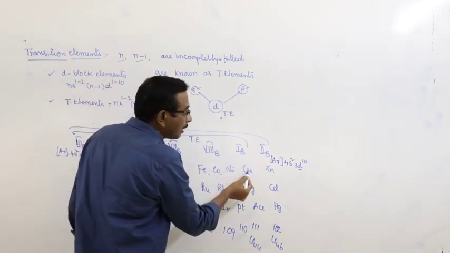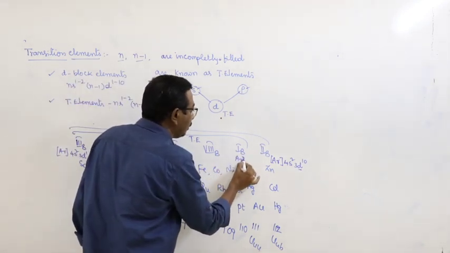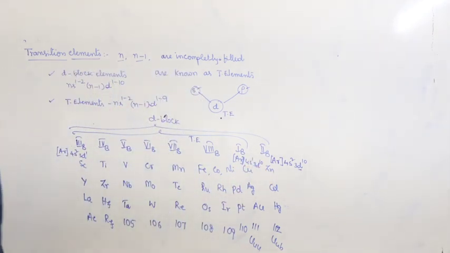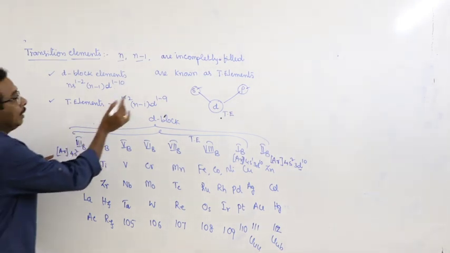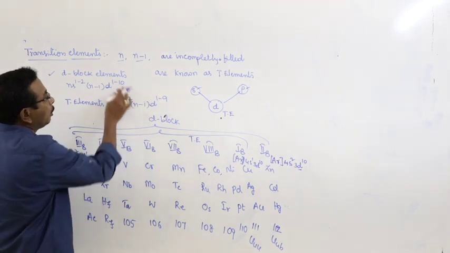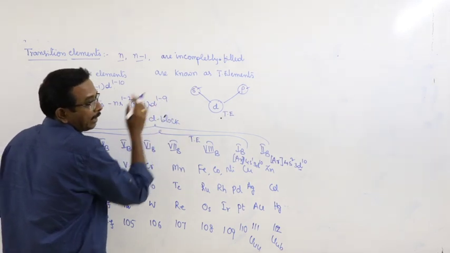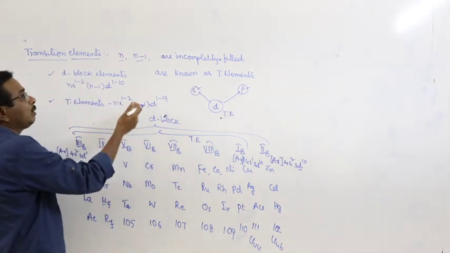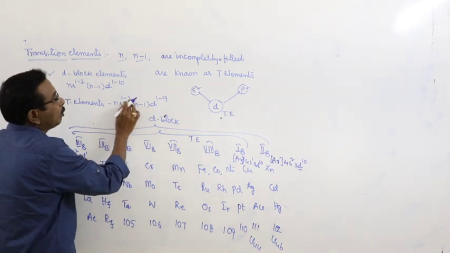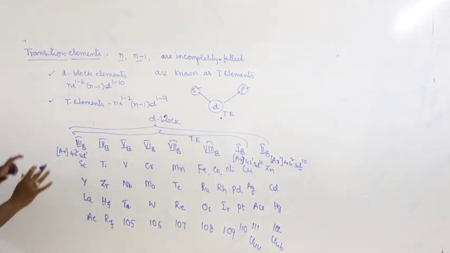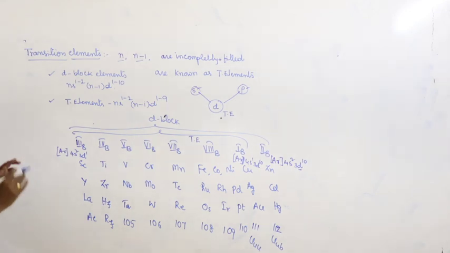What about the electronic configuration of copper? Argon 4s1 3d10. Actually, in most of the textbooks, both are represented in the same way, ns2 (n-1)d1 to 10. No problem. But that is also represented in some textbooks as ns2 (n-1)d1 to 9. And here this is about the relation or difference between the d block elements and transition elements.